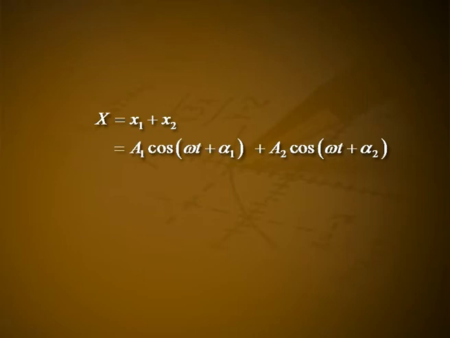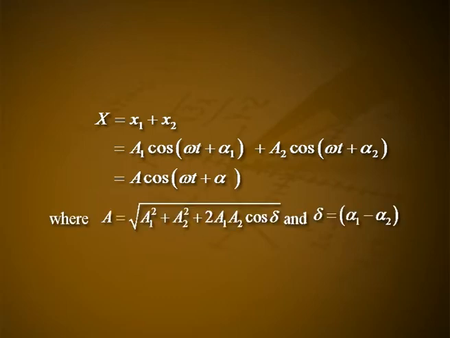The resultant displacement of the particle is given by x equal to x1 plus x2, which is equal to a cos(ωt + α), where a is equal to √(a1² + a2² + 2a1a2 cos δ), and δ is equal to α1 minus α2.